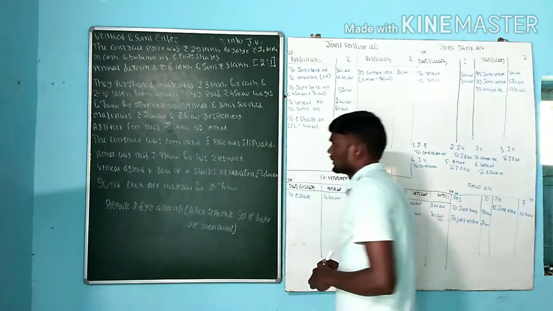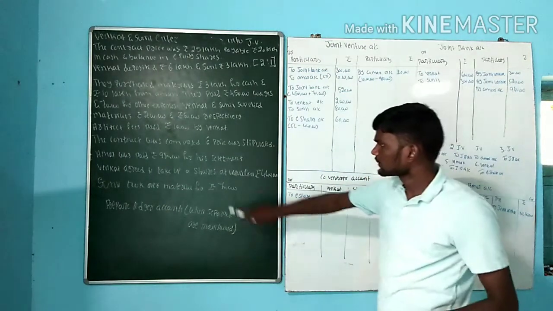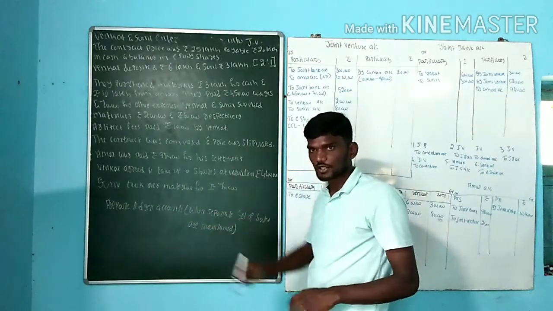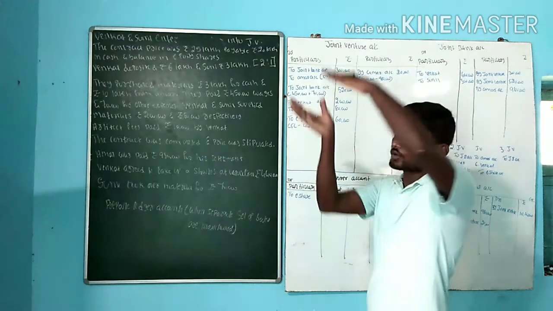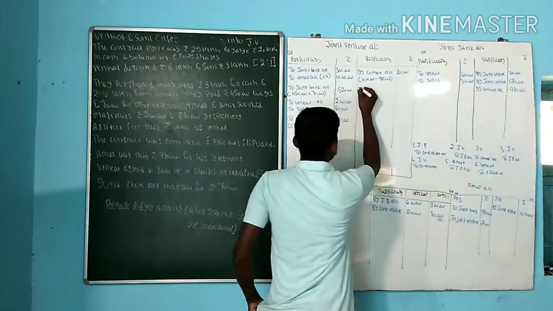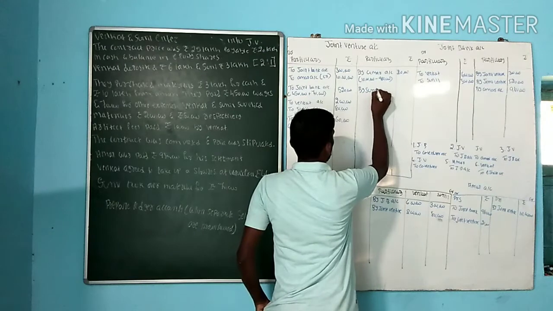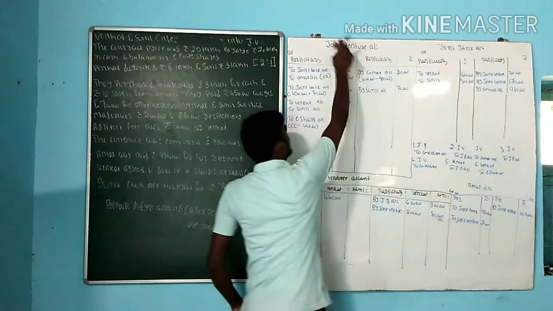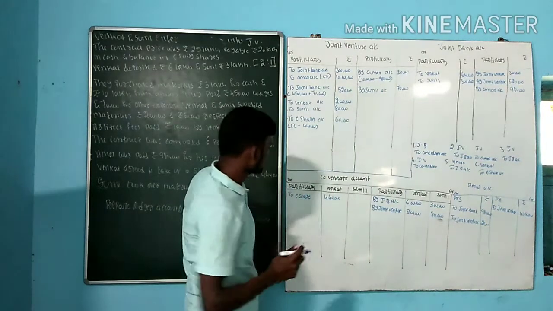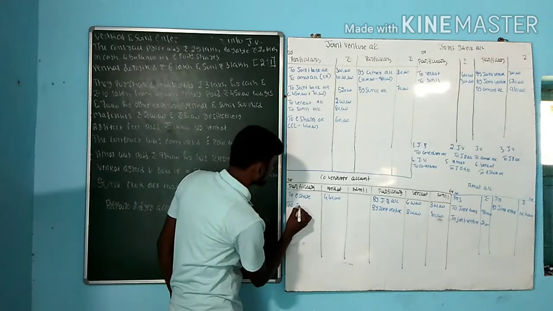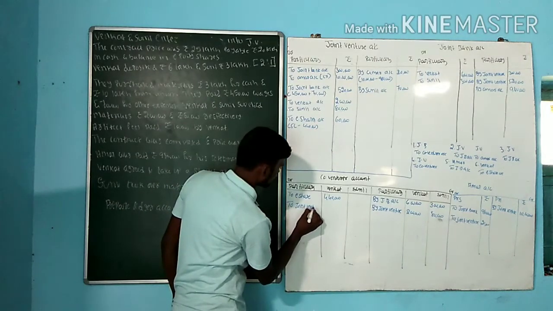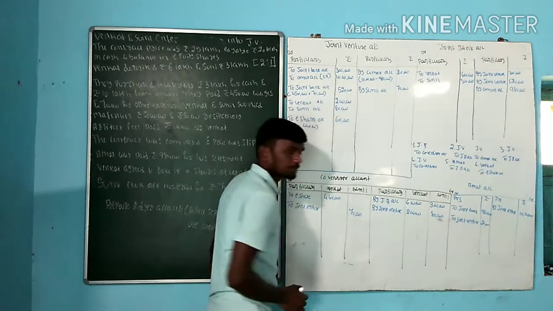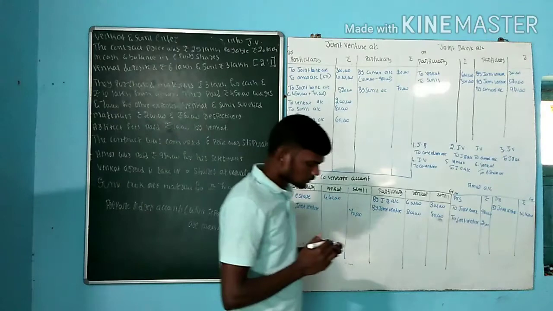Wait. Next one. Sunil took over material for rupees how much? Sunil took over material for rupees 7,000. Any kind of asset taken over by a co-venturer, so what is the entry? Co-venturer account debit to joint venture account. That is, co-venturer, Sunil account, debit to joint venture. Then come here. By Sunil it will become, to the one who took over, that is Sunil. So what is the value? Value is 7,000. This is how the problem will go on.